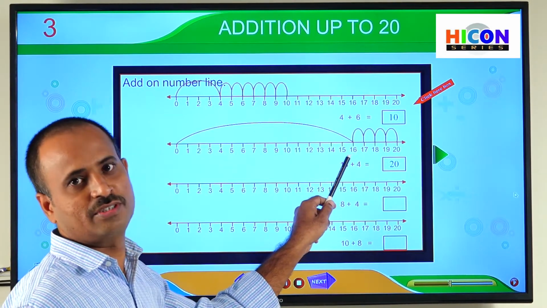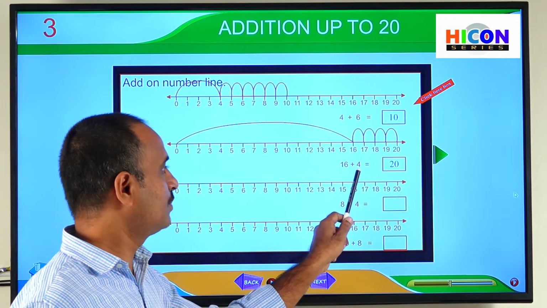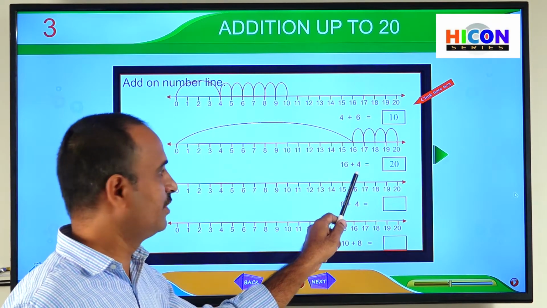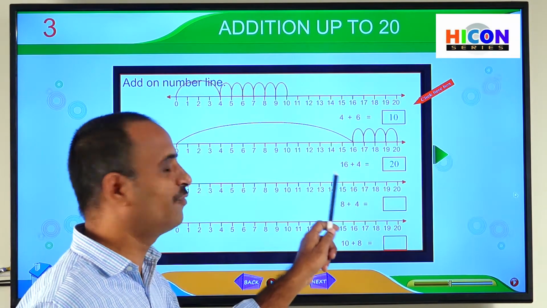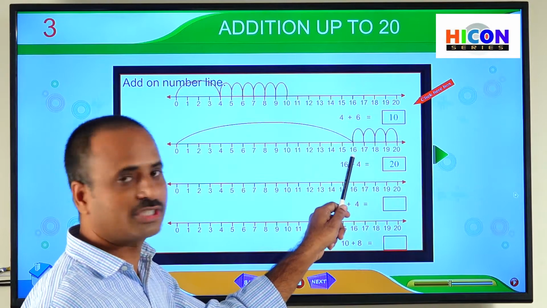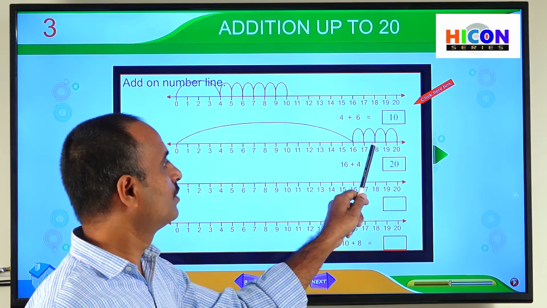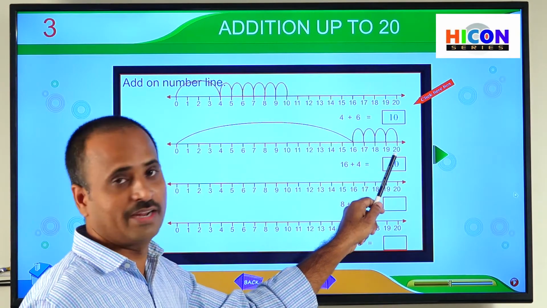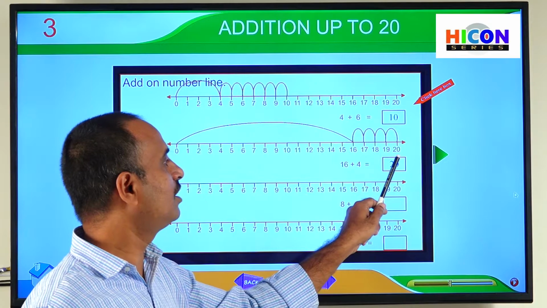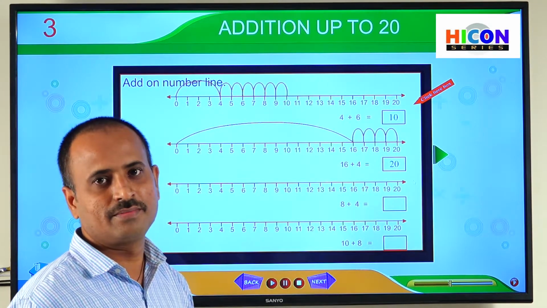So this is the first step. Next, the second step. Observe the second number in the addition. The second number is 4. That means we have to move 4 steps forward starting from 16. So let us move 4 steps from the 16. This is 1, 2, 3, 4. Finally, we have reached the number 20 on the number line. So this 20 is called the sum. So write 20 in this box.